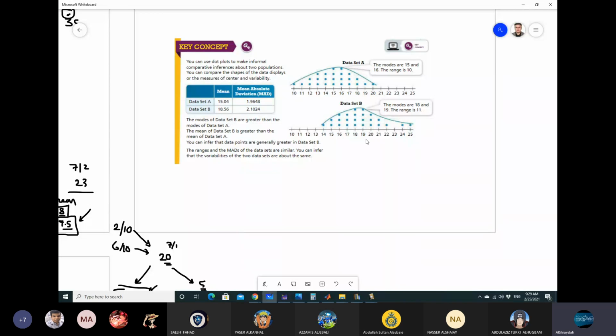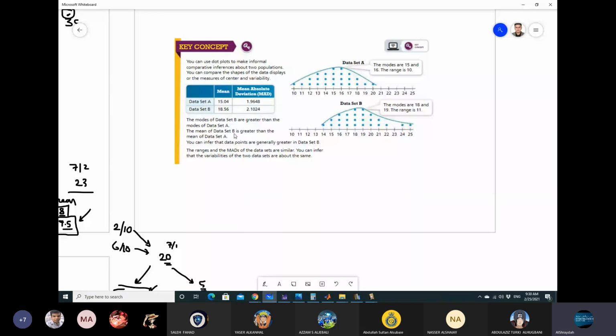Look here, we have two modes, 18 and 19, and here we have two modes, 15 and 16. Mode is a measure of center tendency. It gives you a center of the data, and the range is 10 here. You can calculate it by subtracting the maximum minus minimum, and here 25 minus 14. The range is a measure of dispersion.